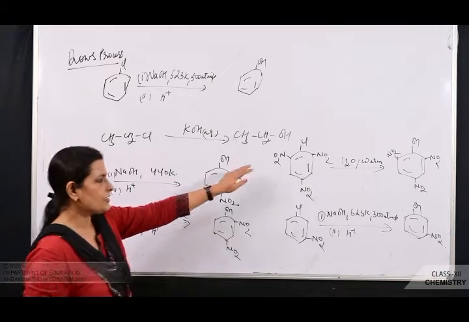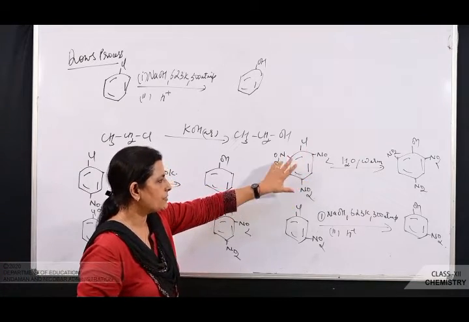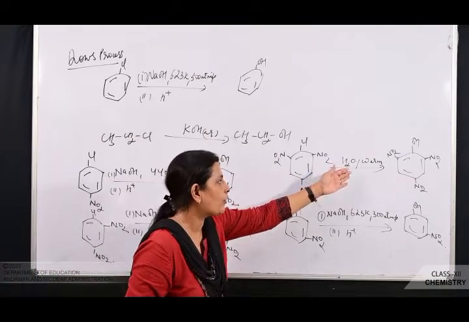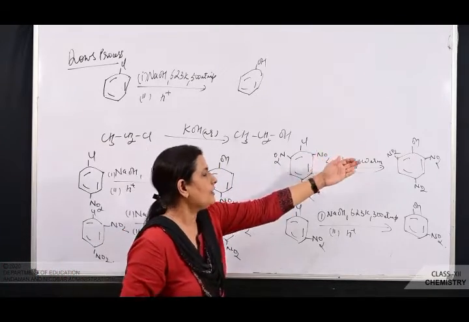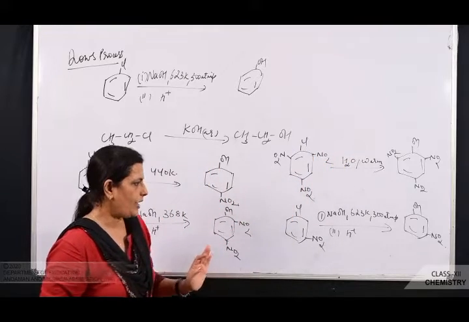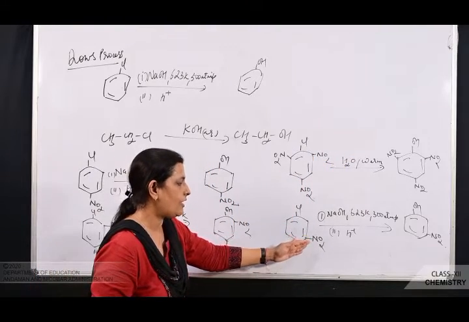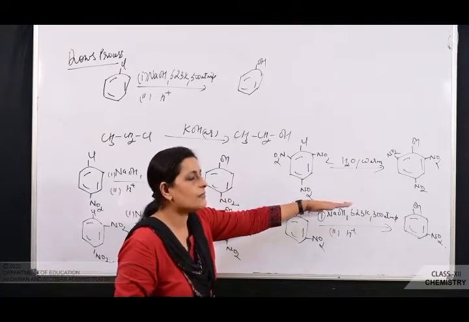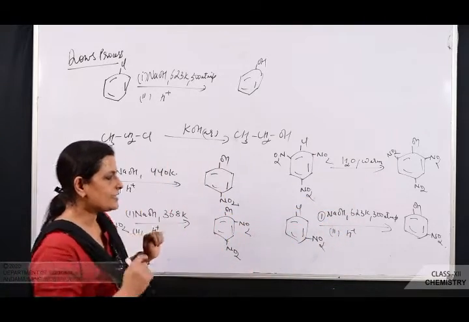Now in this reaction, both the ortho position and para position have an electron withdrawing group, and in this case normal water is enough. You don't even require an alkali, and you're getting Cl replaced by an OH group. And in this case I have introduced an electron withdrawing group in which position? Meta position, but the condition remains the same. So why is this difference?